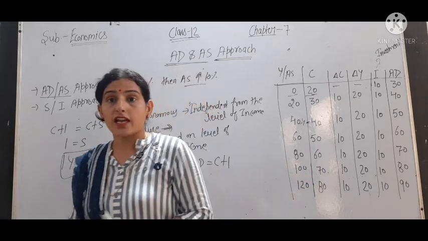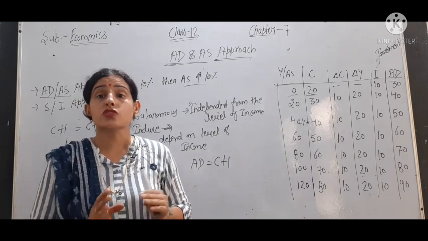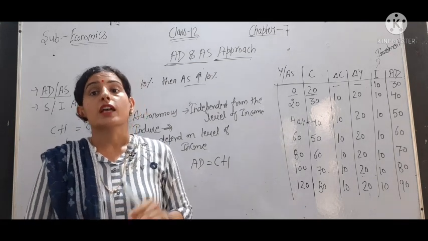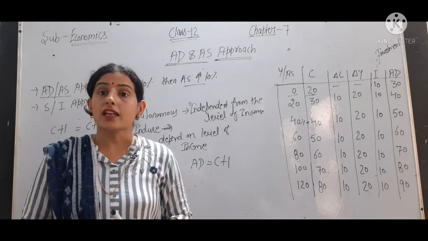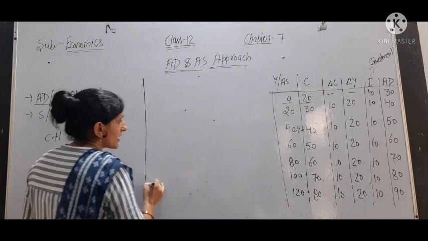As we are using the AD and AS approach, we will first show the short-run equilibrium output through the AD and AS approach. We will draw the diagram using this table.